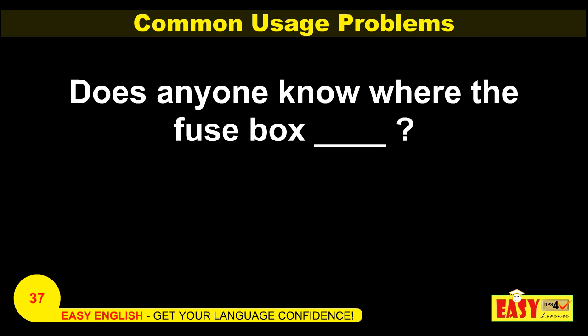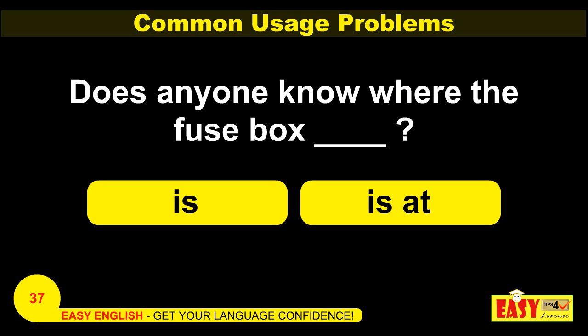Look at the next example. Does anyone know where the fuse box dash? The options are is or is at. The answer would be, does anyone know where the fuse box is? It's wrong to use is at because the location is indicated by the word where. So there is no need to use at here. So the answer option would be is. Does anyone know where the fuse box is?